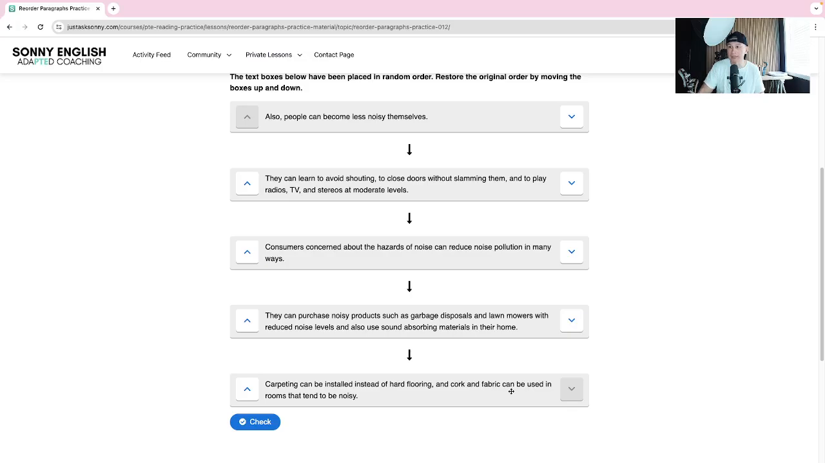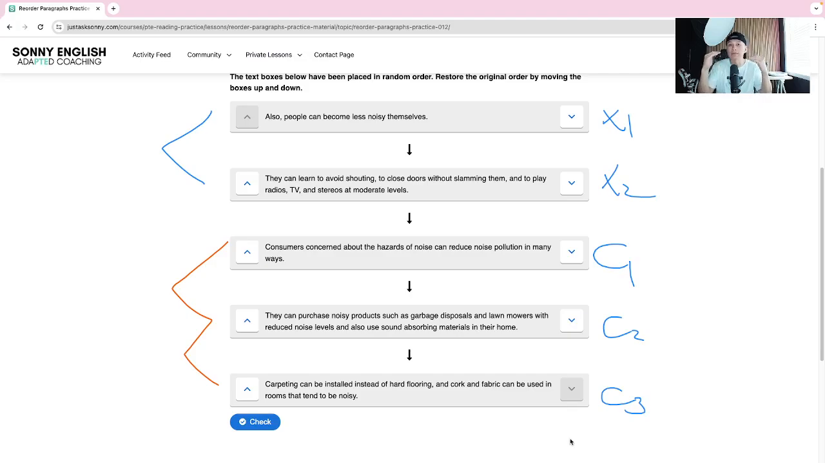I would say this is connected to the consumers. So I'm going to put these three together, part of the consumers. And then I'll change the color and I'll put these two together. Okay, so if we number them, I'll put X1, X2, and then this is going to be C1, C2, C3. And now when you look at it, there's only two sentences that have the possibility of going first. The reason is because we don't have anything above it. And that's the C1 and X1. Those are the only two. And if you look at these two, which one do you think goes first?